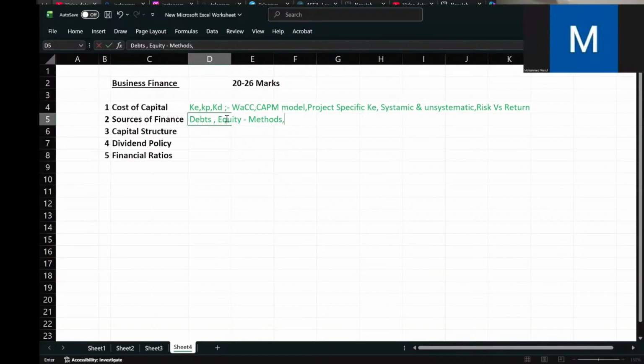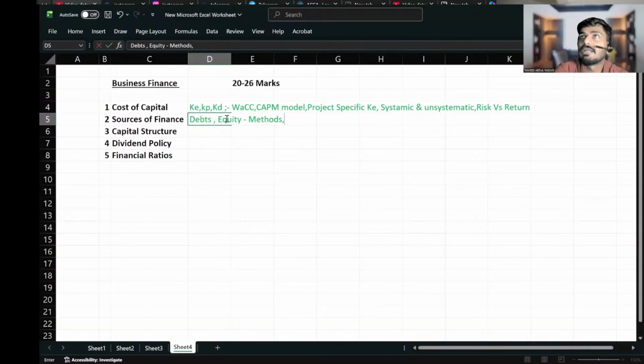Sir, before all these methods, retained earnings will be there. We have to first use retained earnings. Yes, we can take from retained earnings, but it's not a fundraising method. Retained earnings is actually our own fund, but it's not a fundraising method. I'm asking about how to raise equity finance. Retained earnings is already raised, we are keeping it. So let me ask you one question first.